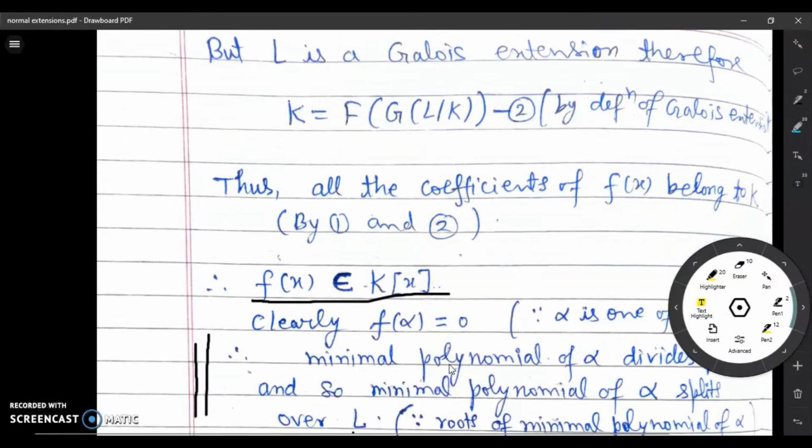So we have observed that f(x) is indeed a polynomial over K. Now note that alpha is a root of f(x). Therefore, the minimal polynomial of alpha divides f(x).